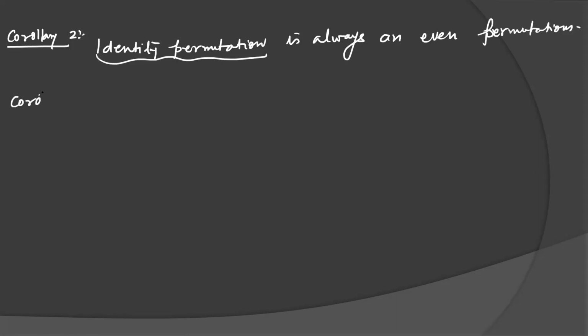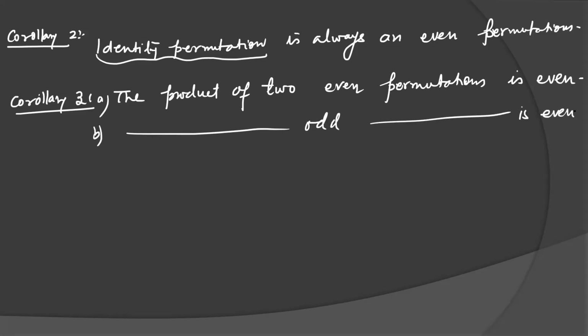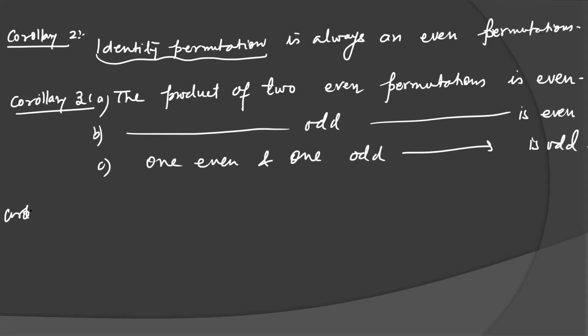Corollary 3. The product of two even permutations is even, like even functions. The product of two odd permutations is also even. And one even and one odd, the product will be odd. Remember this.